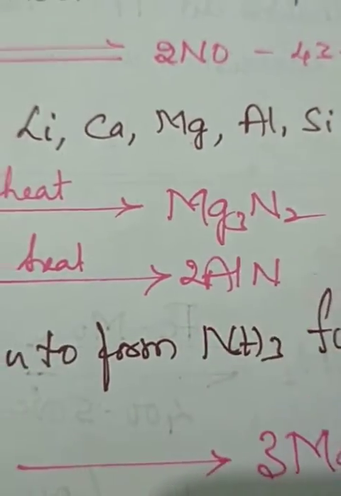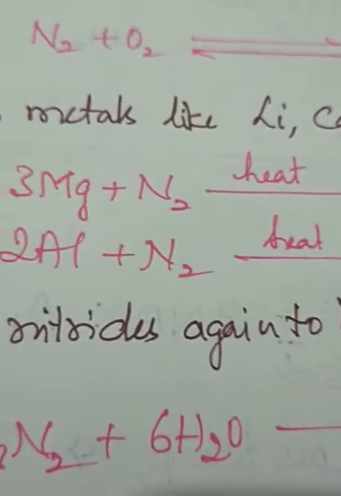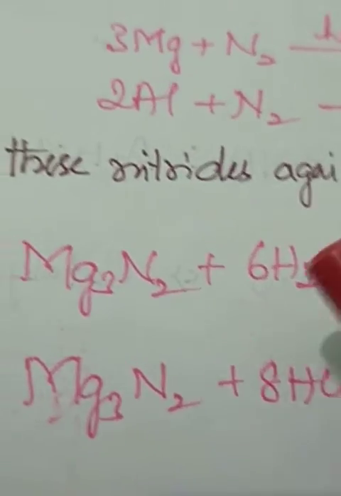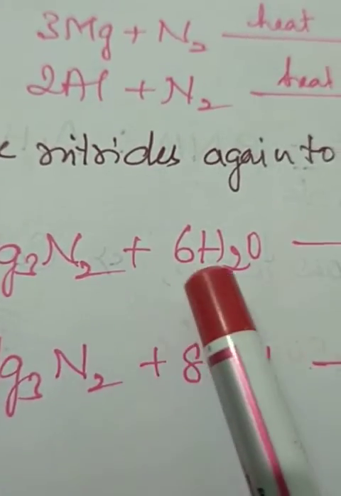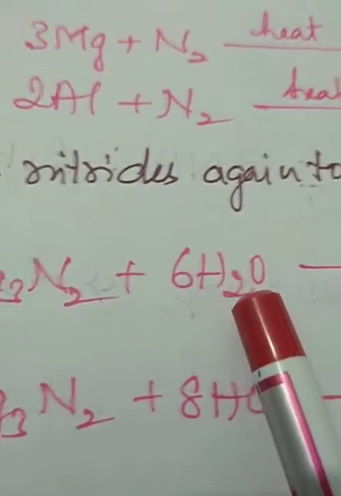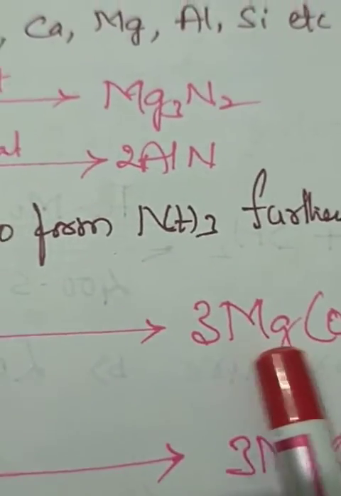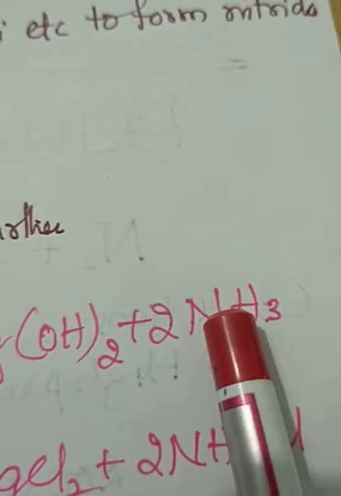These nitrides can again be used to form ammonia further. So it can be used to get ammonia by different processes. Here, magnesium nitride, when treated with water, forms magnesium hydroxide plus ammonia.